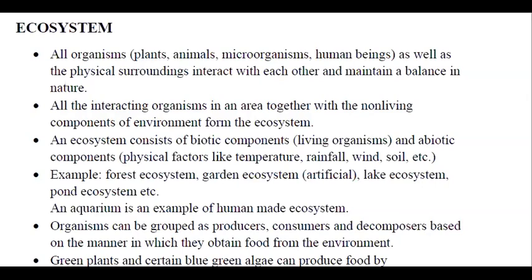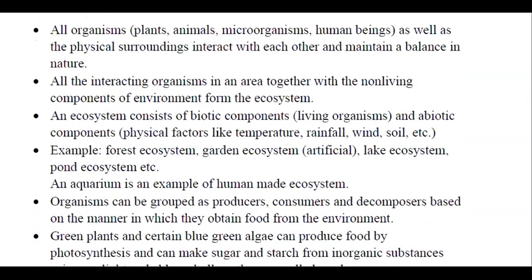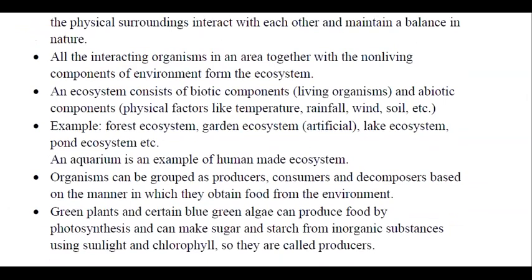There are various types of ecosystem. You can have forest ecosystem, garden ecosystem. These are examples of natural ecosystem. Forest ecosystem is an example of natural ecosystem, whereas garden ecosystem, lake ecosystem, etc. are examples of artificial ecosystem. You might also have seen an aquarium, which is an example of an artificial or a human-made ecosystem.